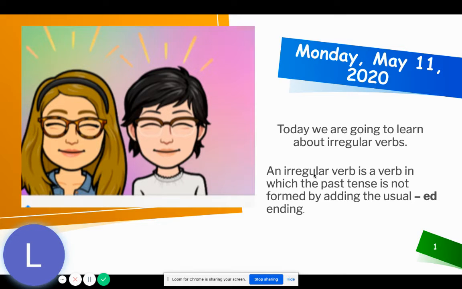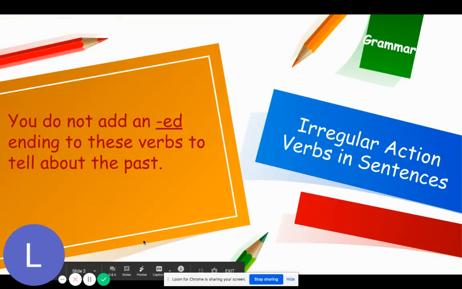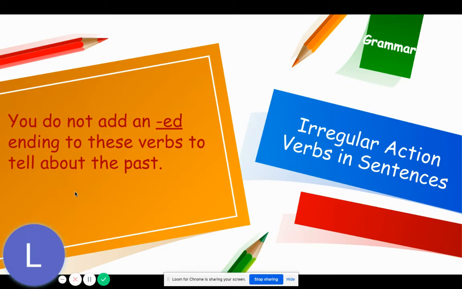Today we're going to learn about irregular verbs. An irregular verb is a verb in which the past tense is not formed by adding the usual ed ending. You do not add an ed ending to these verbs to tell us about the past. They're called irregular action verbs, and we're going to take a look at some samples.